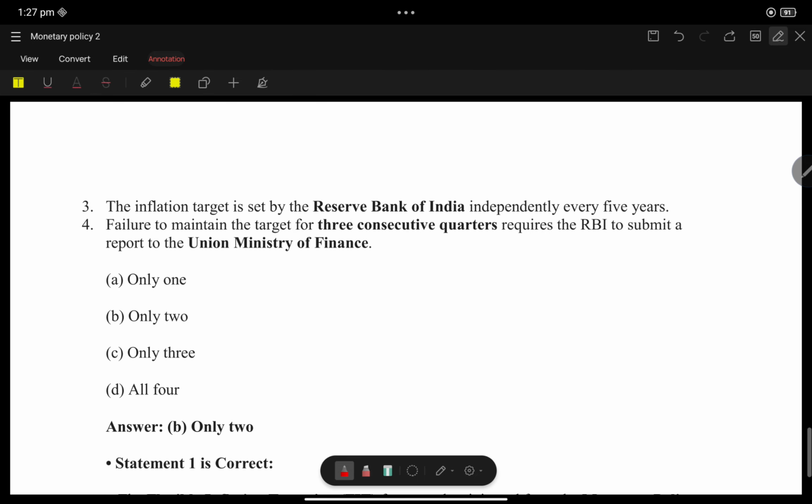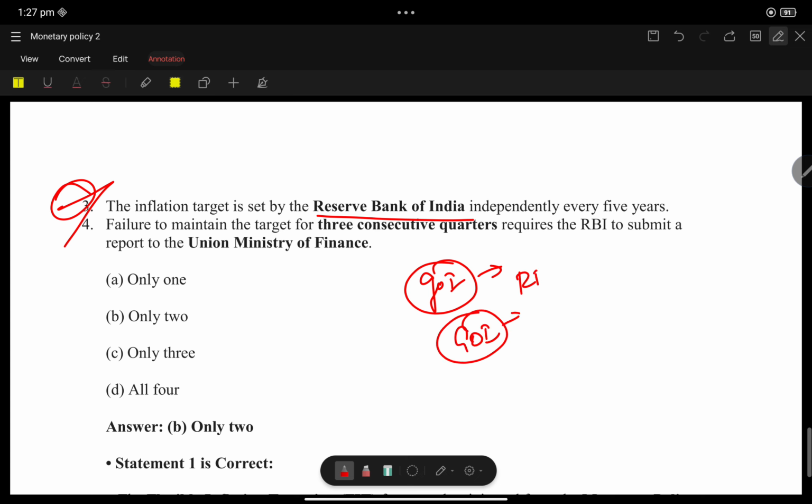Statement 3 says the inflation target is set by RBI. Most of the people will go with this as correct. No, it is wrong, statement 3 is incorrect. The Government of India sets the inflation target, not the RBI independently, and this is done in consultation with RBI. The Government of India, consulting with RBI, fixes the inflation target. So statement 3 is incorrect.